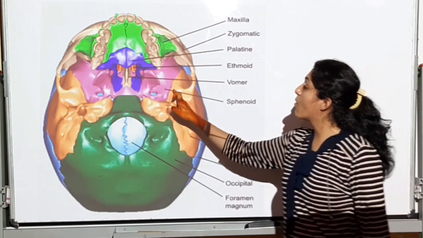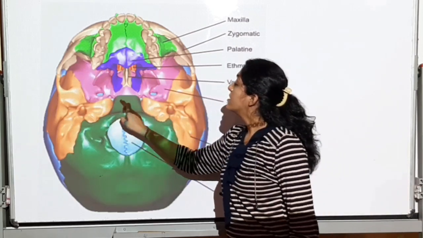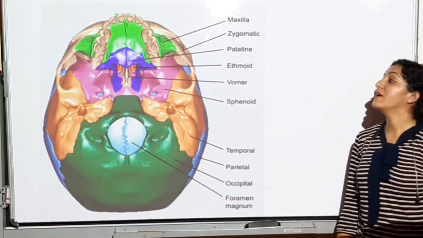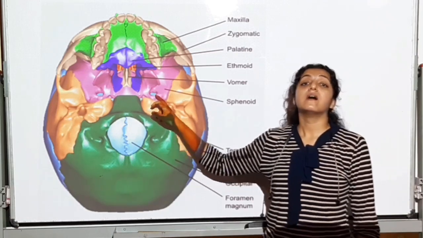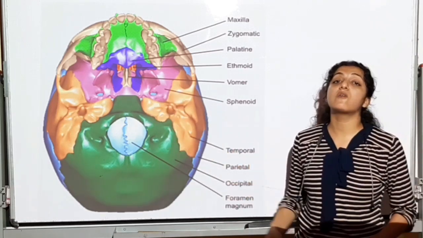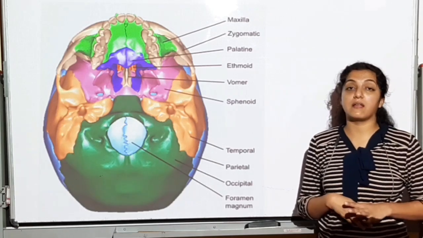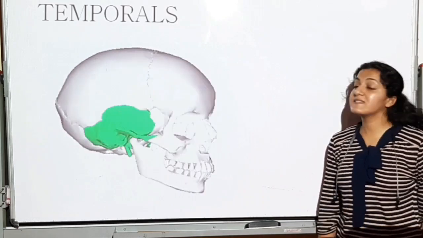And there is this butterfly shaped bone, which is called the sphenoid bone. This sphenoid bone is going to have a cavity called sella turcica, in which the pituitary gland is also located. Okay, let me show you the temporals. See this.